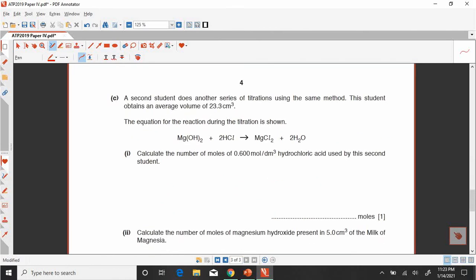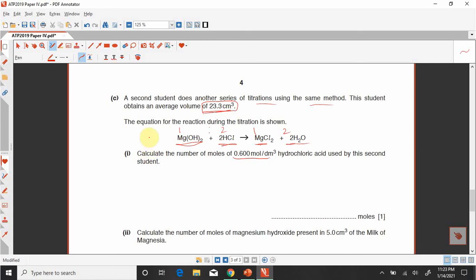Now we are moving towards the very important part, that a second student does another series of titration using the same method. The student is getting the average volume, that is now 23.3, and what will be the concentration? The concentration is the same. The equation is this one: magnesium hydroxide reacts with hydrochloric acid, and magnesium chloride and water are produced. So look at the ratio, 1 2 1 2. This is the ratio.